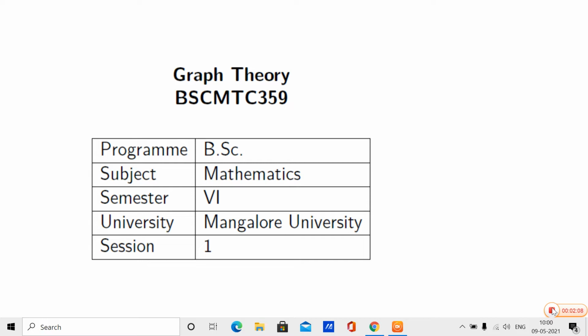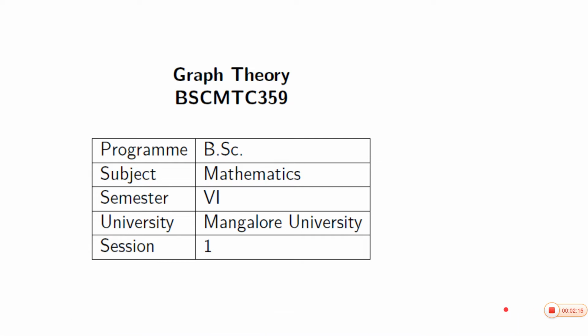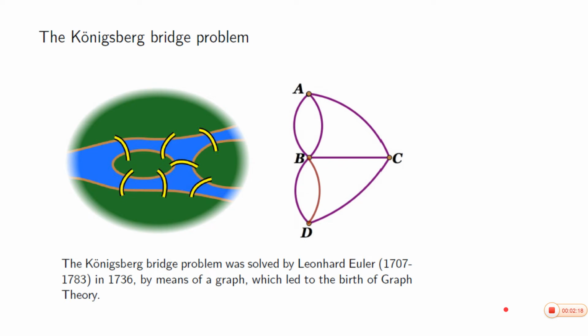These problems can be efficiently handled with the help of graph theory. Right? Now the question, who initiated this and when? The first paper in graph theory was written by Leonhard Euler in 1736 when he settled the famous unsolved problem of his day known as the Königsberg Bridge problem.